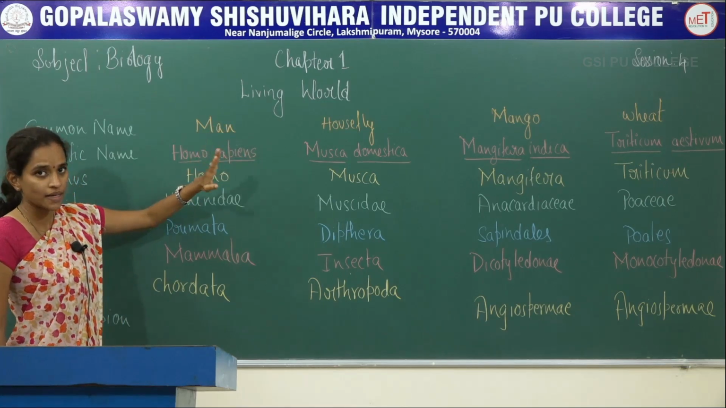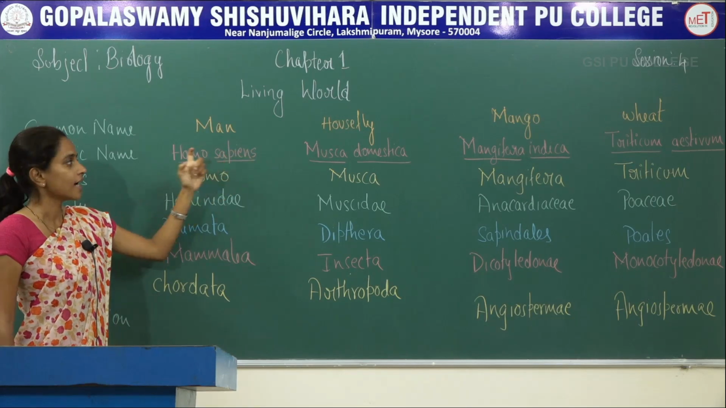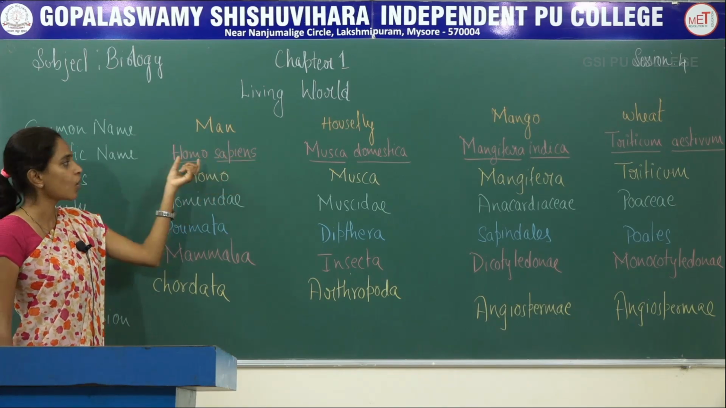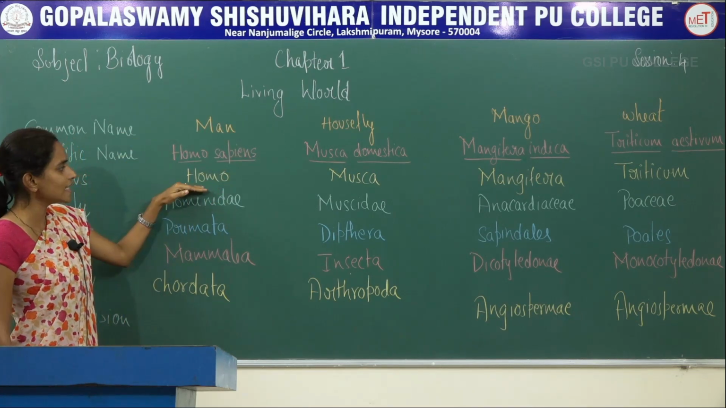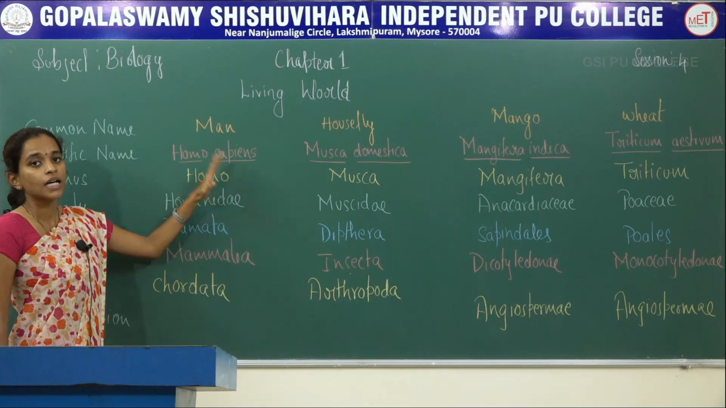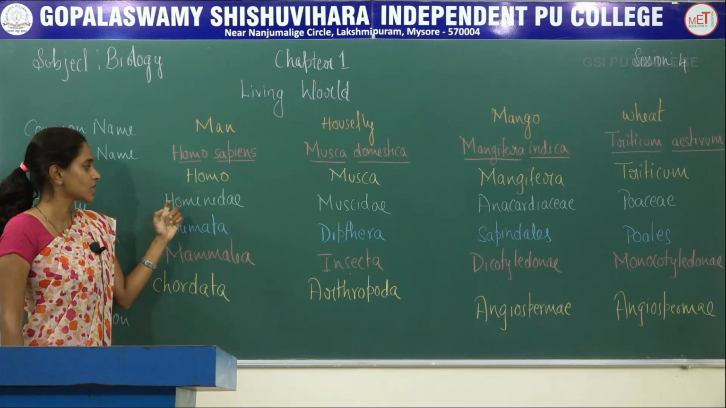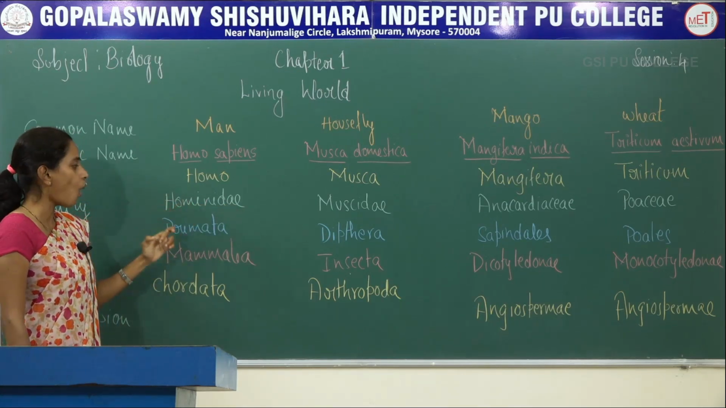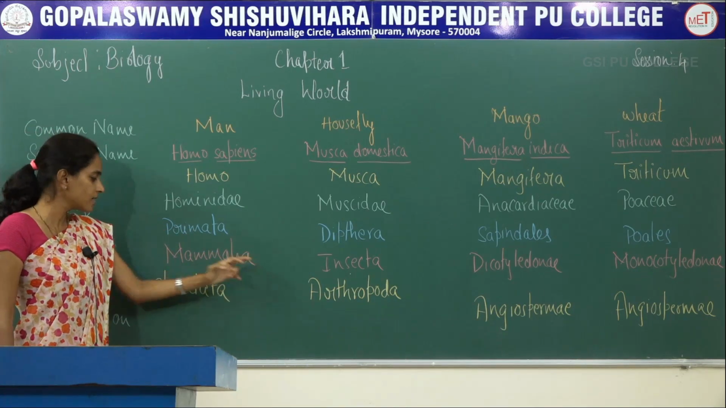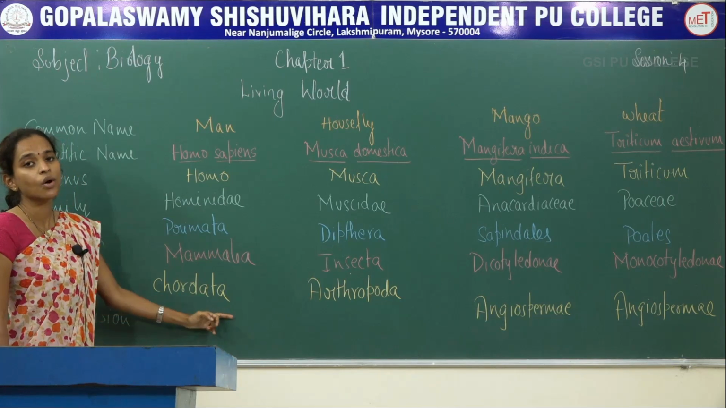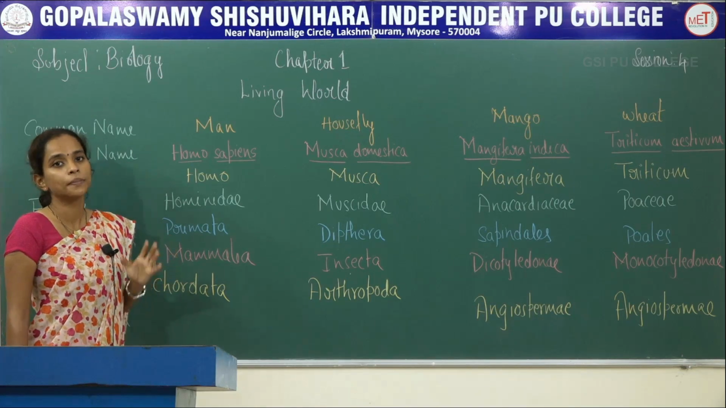Man, that is the common name, and the scientific name is Homo sapiens, where Homo is the genus name and sapiens is the species name. Human beings belong to family Hominidae, order Primata, class Mammalia and phylum Chordata. So that is the particular way of classifying human beings.